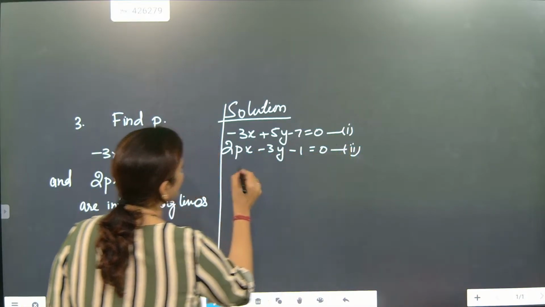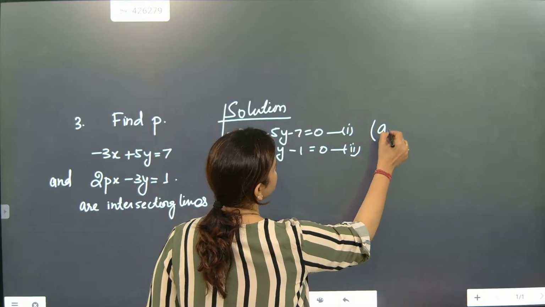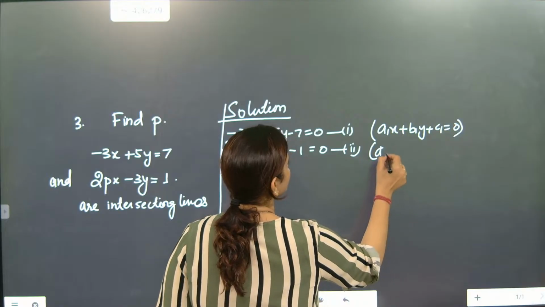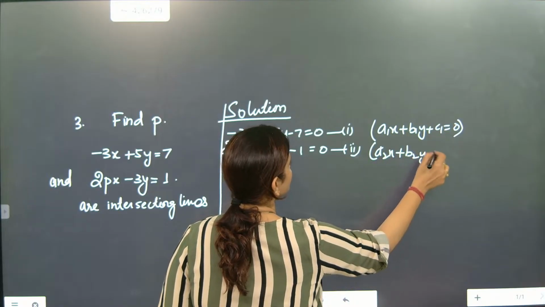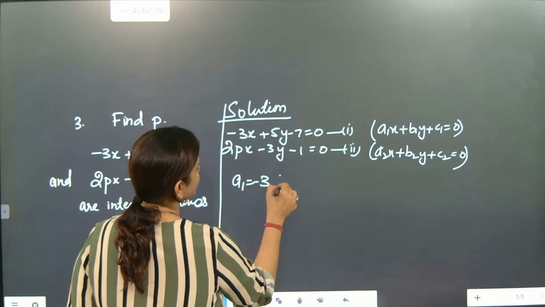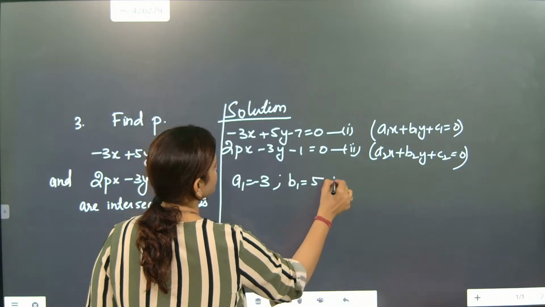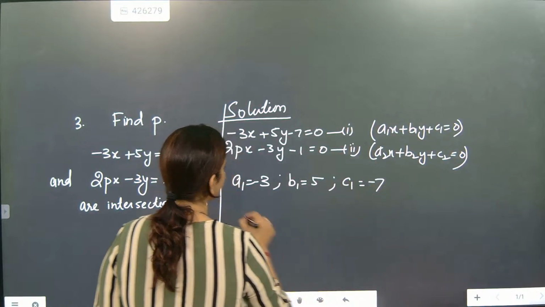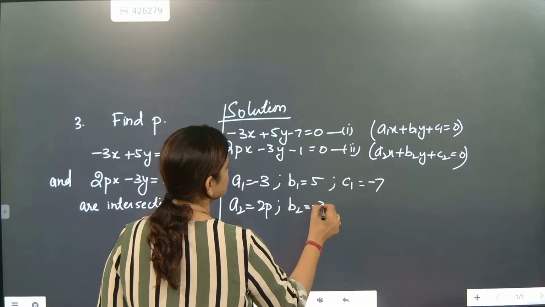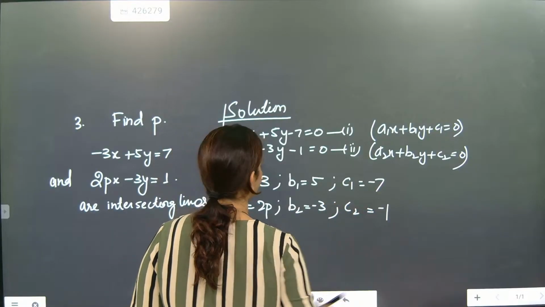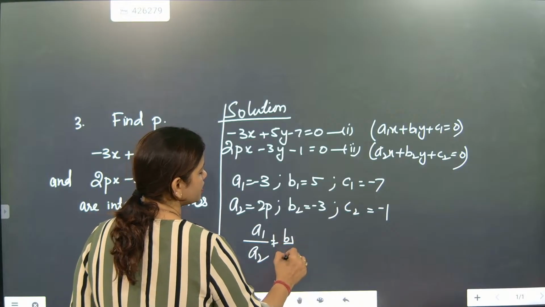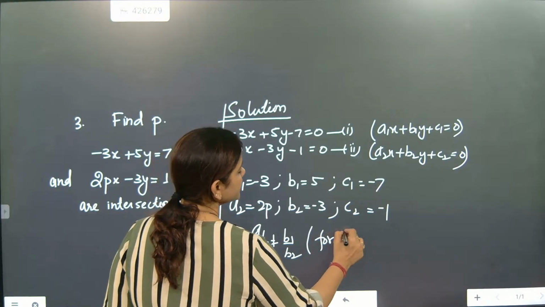If we compare with the general equation a1x plus b1y plus c1 equal to 0 and a2x plus b2y plus c2 equal to 0, a1 equals minus 3, b1 equals 5, c1 equals minus 7, a2 equals 2p, b2 equals minus 3, and c2 equals minus 1.